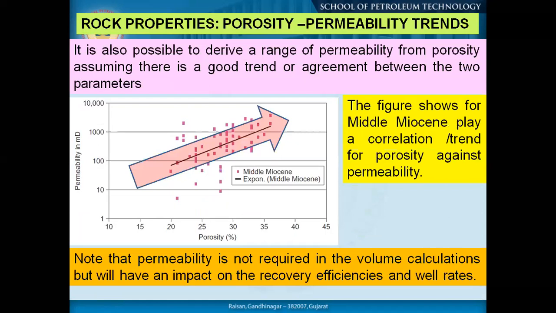Okay, so rock properties, porosity and permeability relations. It is also possible to derive a range of permeability from porosity, assuming there is a good trend or agreement between the two parameters. These are the Middle Miocene rocks you can see. Depending on the porosity value, we have the permeability ranges also. This is a semi-log scale, so this is in log scale and this is in normal scale. If your rocks have the same age and the area or basin is more or less the same, then you can use this.